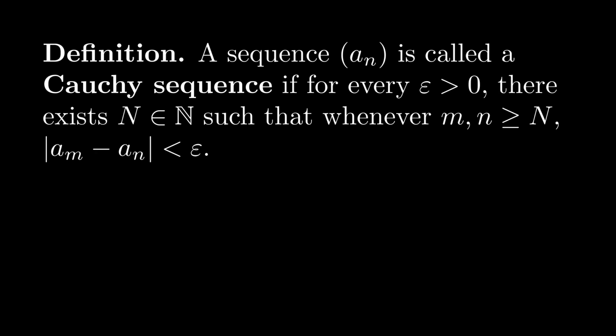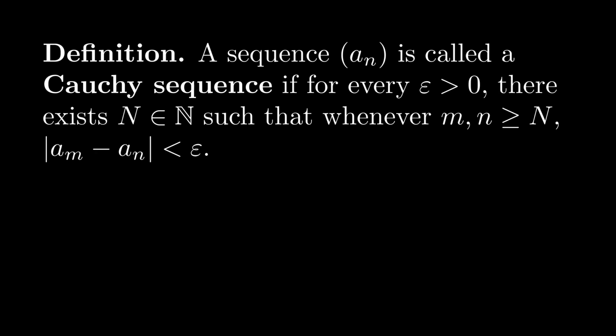It's saying that for any epsilon greater than 0, there exists some point in the sequence such that beyond that point, any two terms are within epsilon of each other. And this holds for all epsilon, just like in the definition of convergence. This is a stronger condition than just saying that differences between subsequent terms tend towards 0. But it certainly implies that.